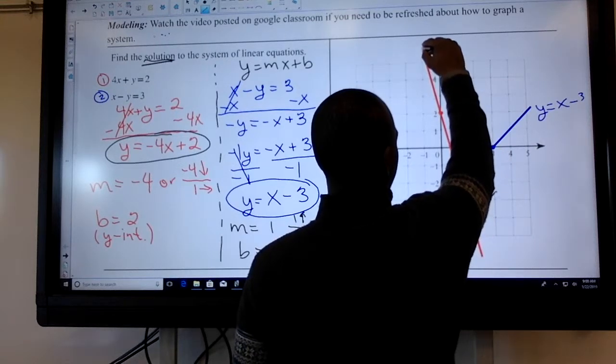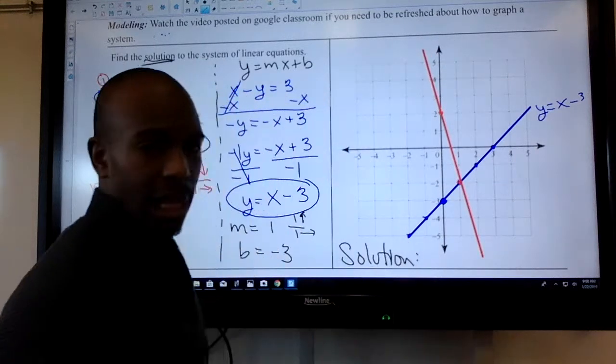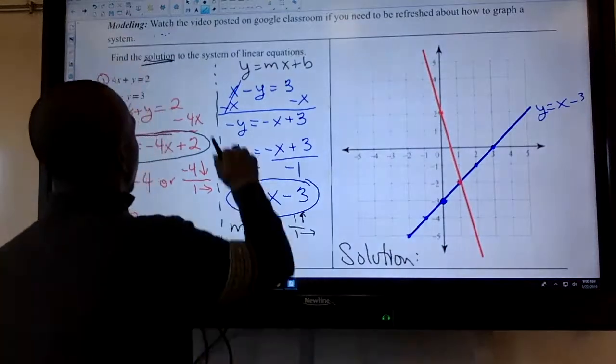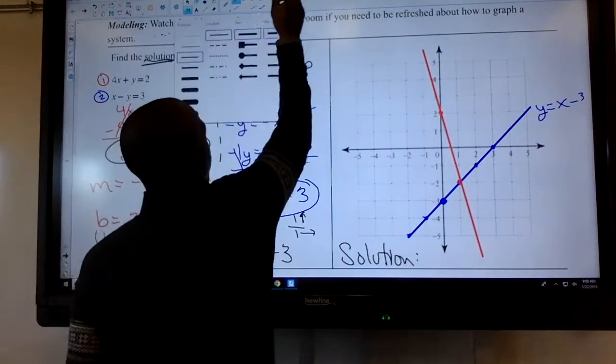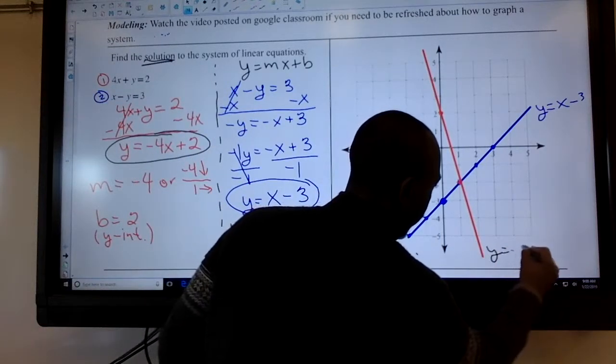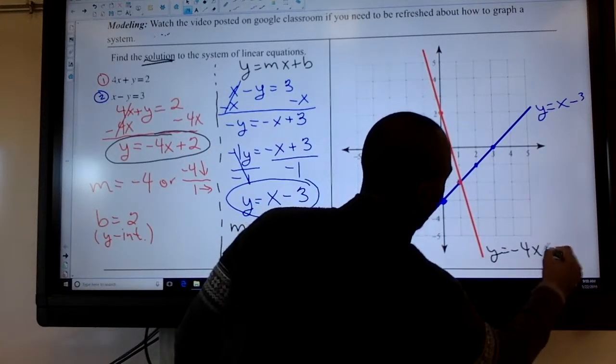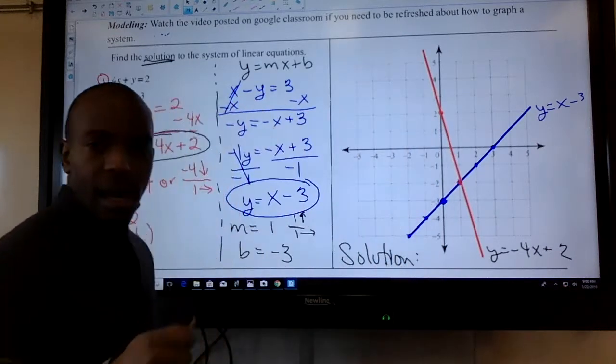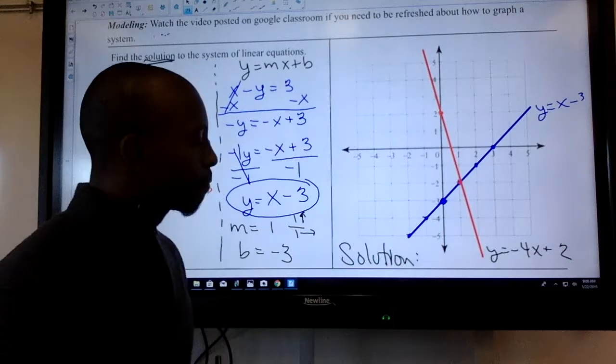Something like this, all right? So this is what your line will look like. Remember, we also still need to label it. So we will label this as y is equal to negative 4x plus 2. Sorry, we're in black. I meant to put it as red again, but it's okay, all right?